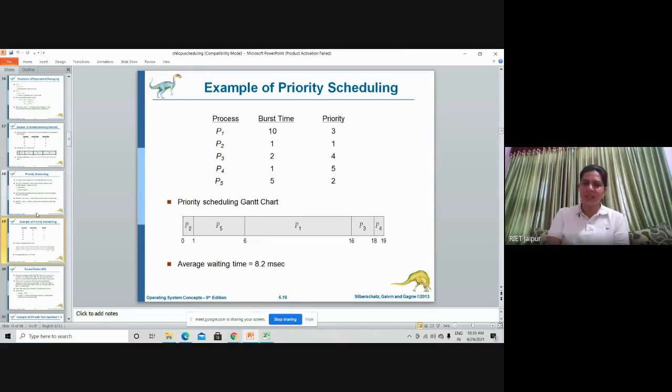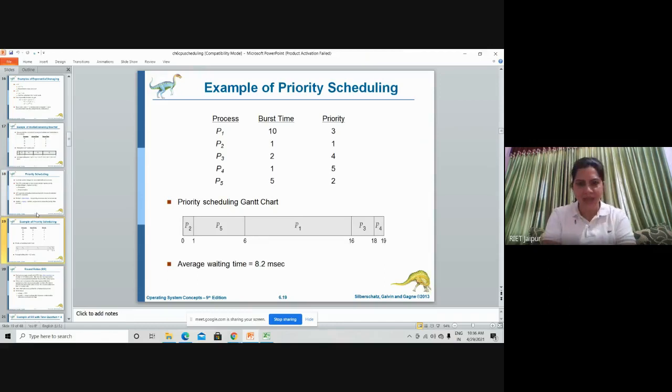So what is the meaning of this? What is the assumption here? We have assumed smaller the integer number, higher the priority. So which process is having highest priority? As per this data, P2 is having highest priority, P5 is on second highest priority. After that P1 and then P3 and then P4.